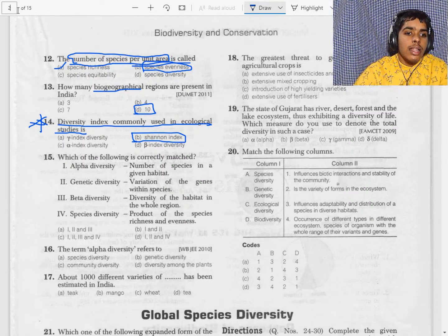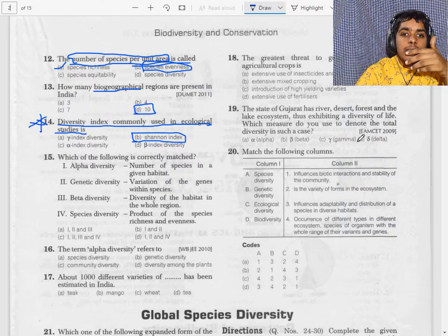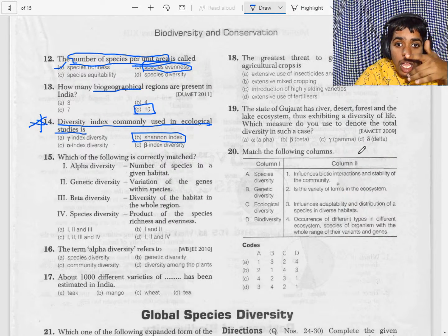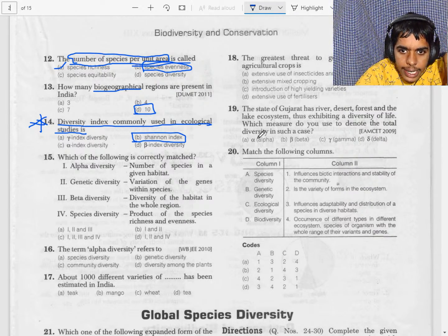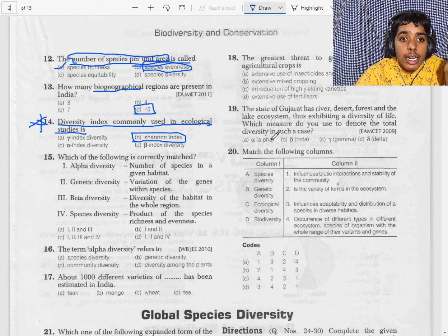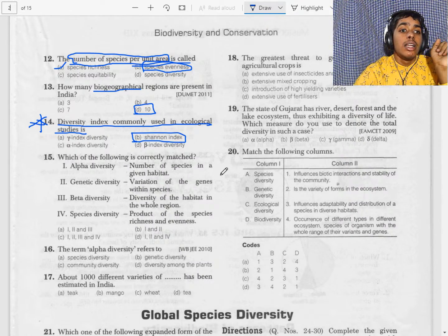Now we will read the solution. This species diversity influences the biotic and abiotic stability of the community. I think there is a small mistake here. Let's check. Okay, they have given the reverse. B to 4, D to 2. Okay, sorry, it is C to 2 and D to 1. Okay, we have completed this first one.